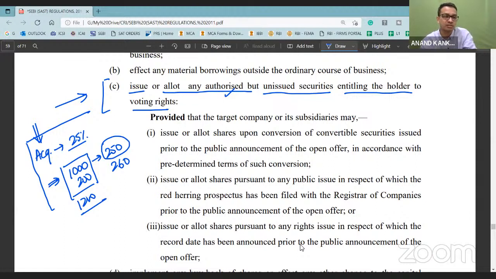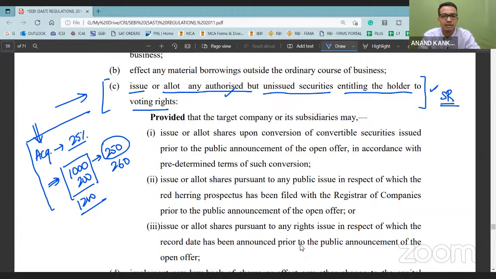This can also act like a takeover defense. In case of a hostile takeover, the promoters of the company can use this as a takeover defense, where the moment there is a hostile takeover attempt, the promoters would issue shares to themselves and consolidate their shareholding, which will not enable the acquirer to give the open offer, or the entire open offer process can fail. That's the reason you have a fair restriction. Of course, everything is subject to special resolution.